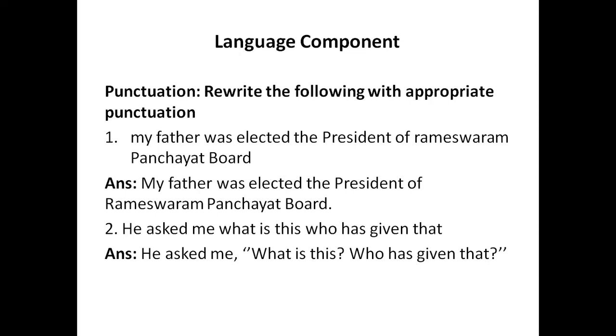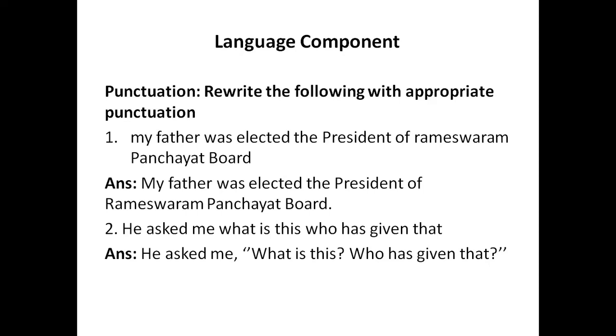Now moving on to the second question, he asked me what is this, who has given that. Now absolutely no punctuation marks are given in this sentence. Here when you look at this sentence, it looks like a direct speech. Now when you see a direct speech, the dialogue which is said by the person should be put within double inverted commas.